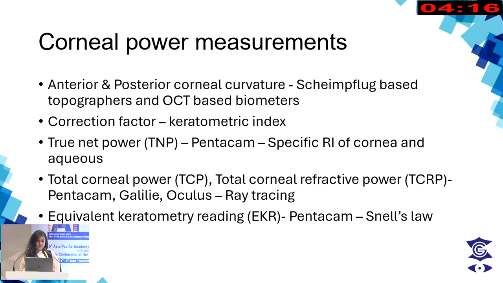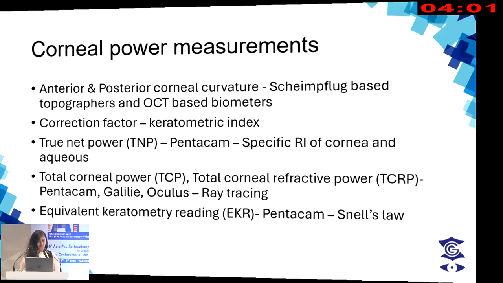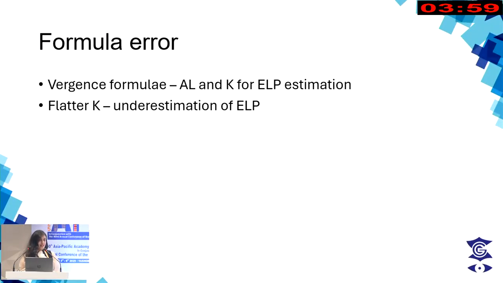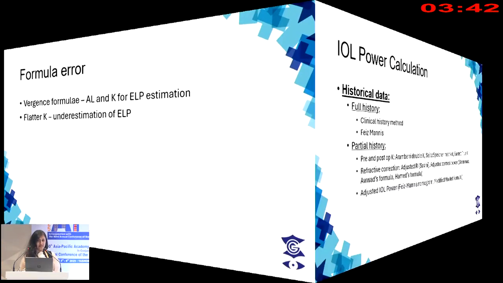These devices, which have already been discussed, help us calculate the true net power, total corneal refractive power, as well as equivalent keratometric readings, which can help us get more accurate K readings post-refractive surgery. The third error is formula error. The various Vergence formulae that we use take into account the axial length as well as the K for the effective lens position estimation. However, post-refractive surgery, there is a flatter K. This leads to an underestimation of the ELP and an inaccurate IOL power calculation.